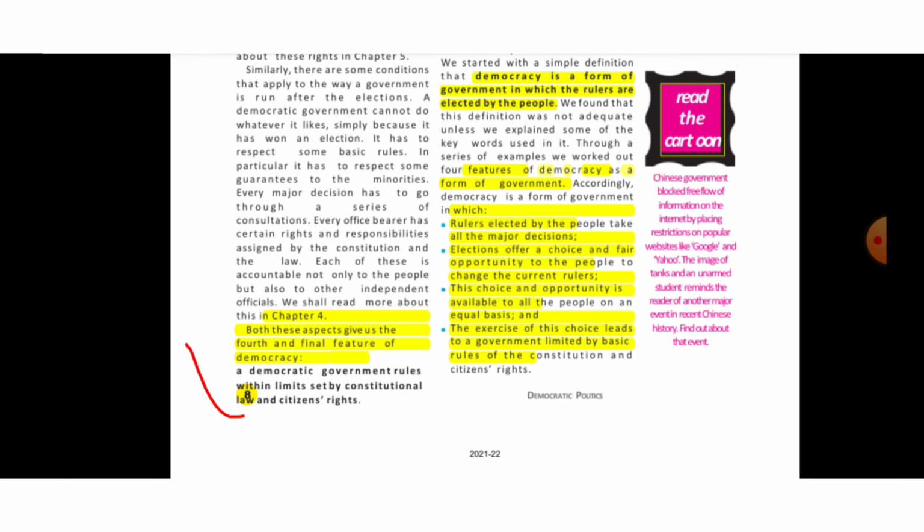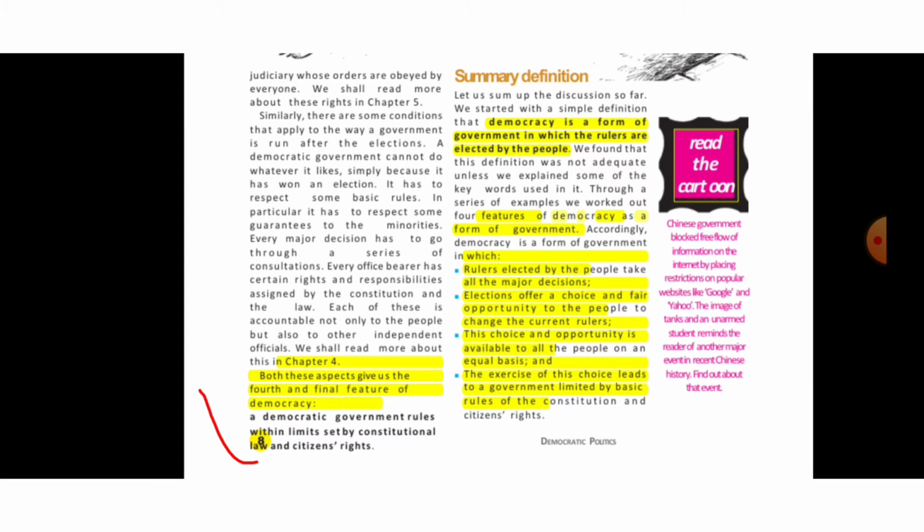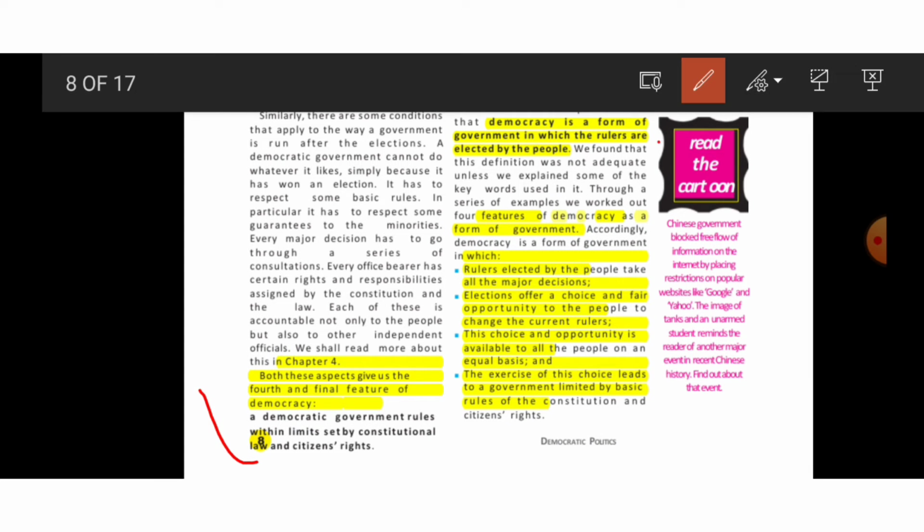Okay, summary. What is the summary here? That democracy is a form of government in which the rulers are elected by the people. So, elected by the people. Features of democracy as a form of government. So we'll see some other features as well. Rulers elected by the people take all the major decisions, as we saw in Pakistan's government, where it's only the army or military rule that has main power, not their elected representatives.